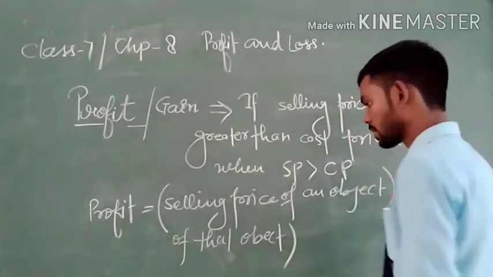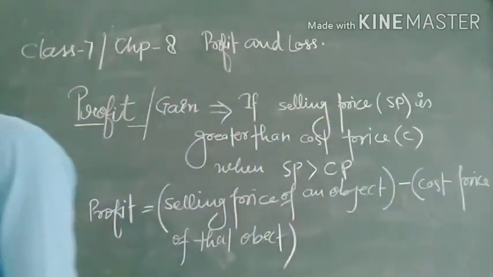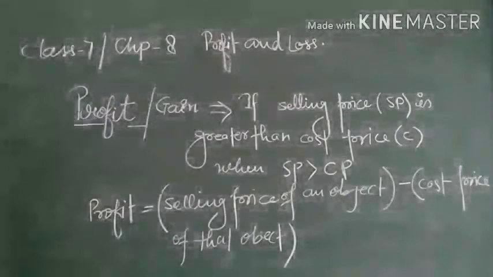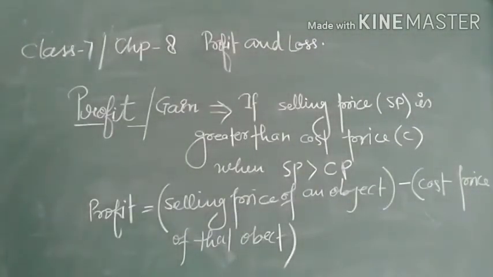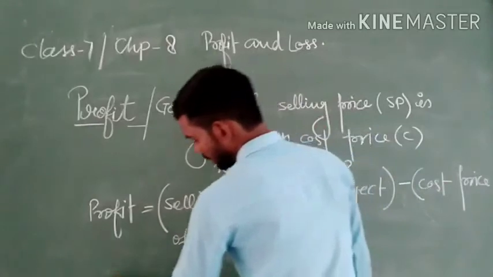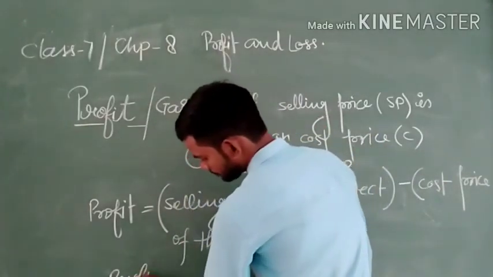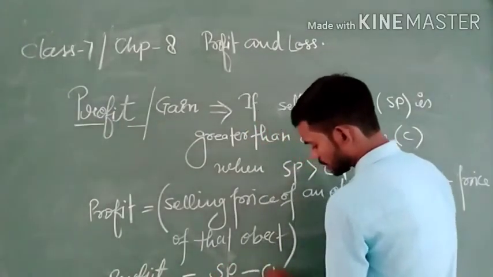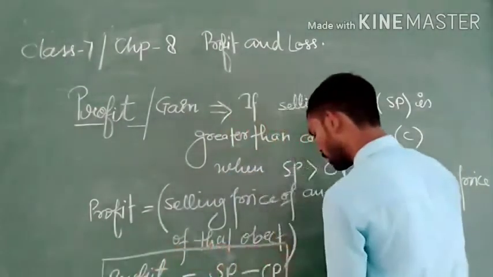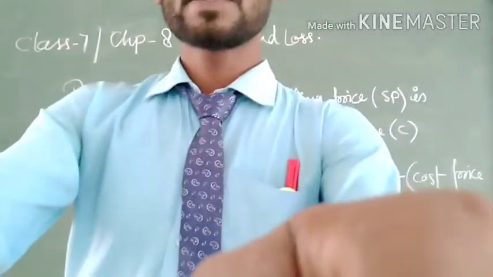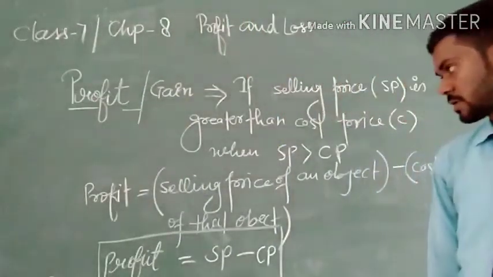This is the calculation of profit. As a formula, in short form, we write: profit is equal to SP minus CP. This is the formula with which we shall calculate the profit.